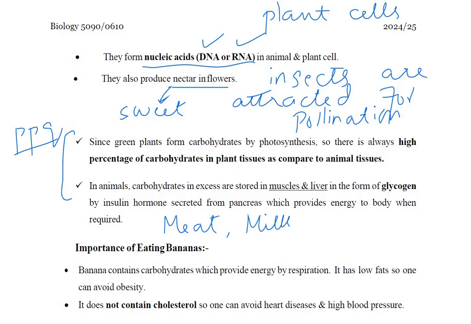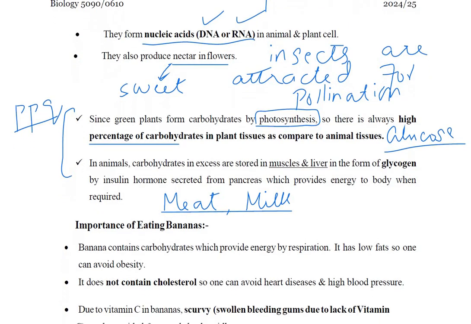They consume many other foods that have other nutrients also, but plants only make their food by photosynthesis. The main source of food is photosynthesis, and we know that by photosynthesis glucose is made. That's why the percentage of carbohydrate is very high in plants as compared to humans and animals. Is it clear?